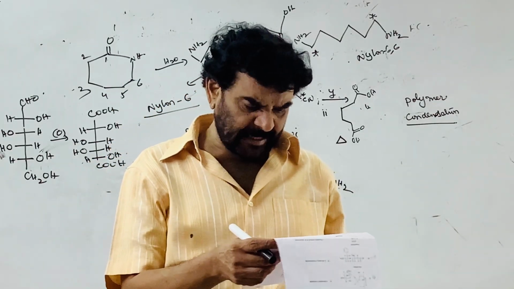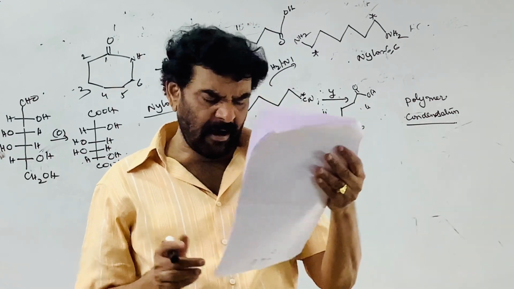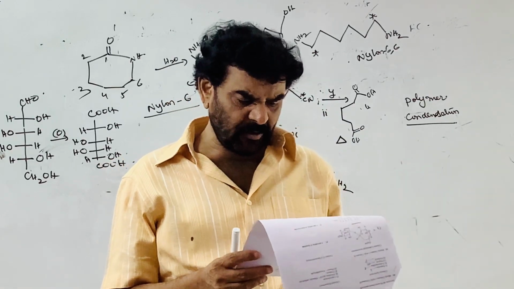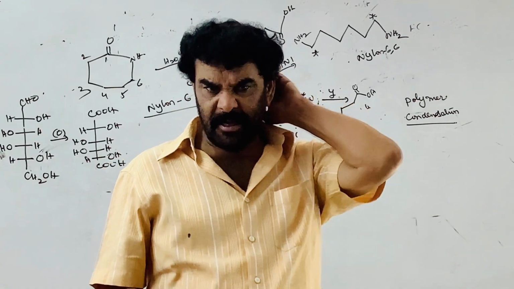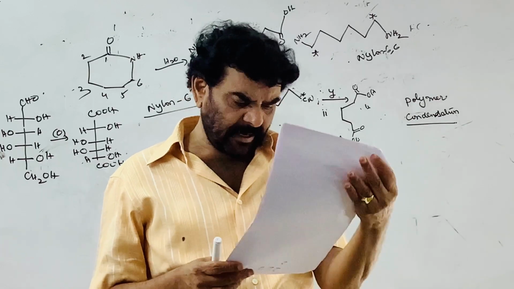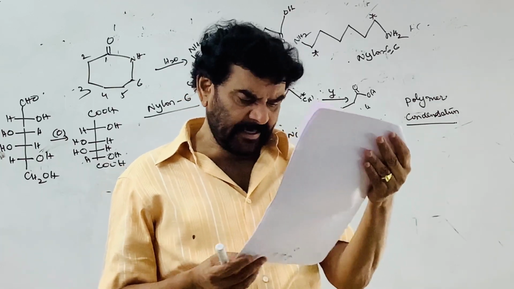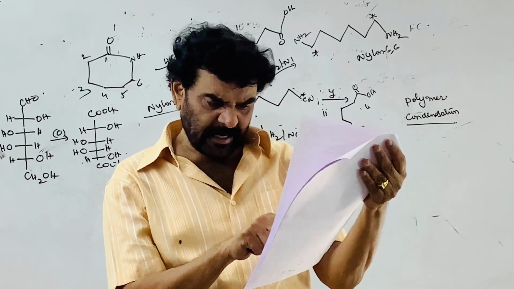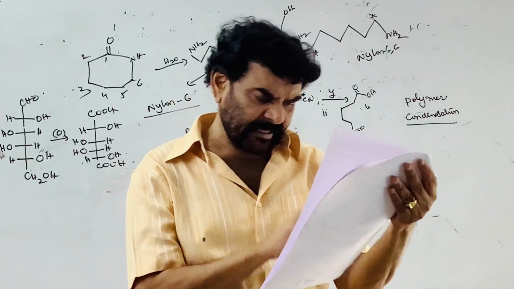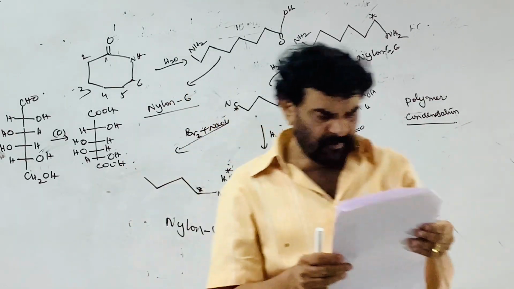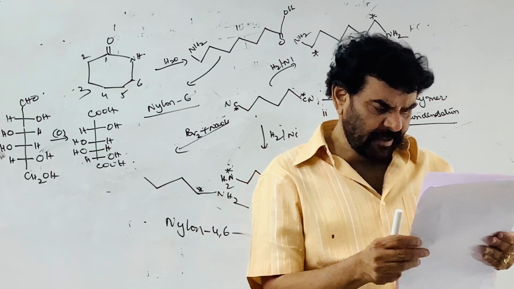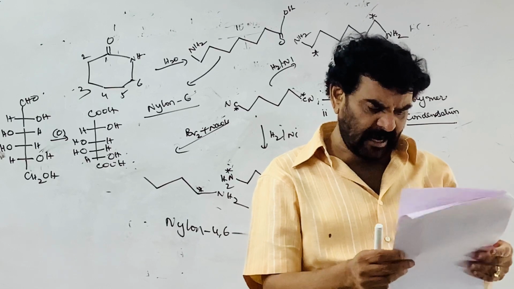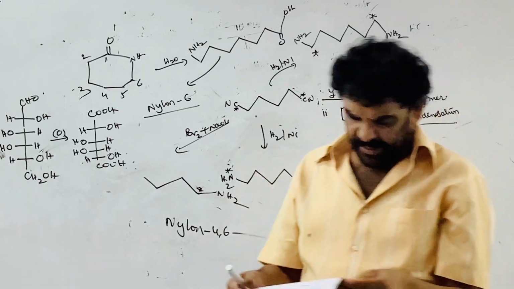And the last one is the alcohol, so the aldehyde is converted to the alcohol. That is the reduction product of the 5 carbon aldopentose. So here the corresponding answer is the reduction product of the aldopentose. R is correct. So for A, Q is the right option. For B, P is the right option. For C, S is the right option. And for D, R is the right option.